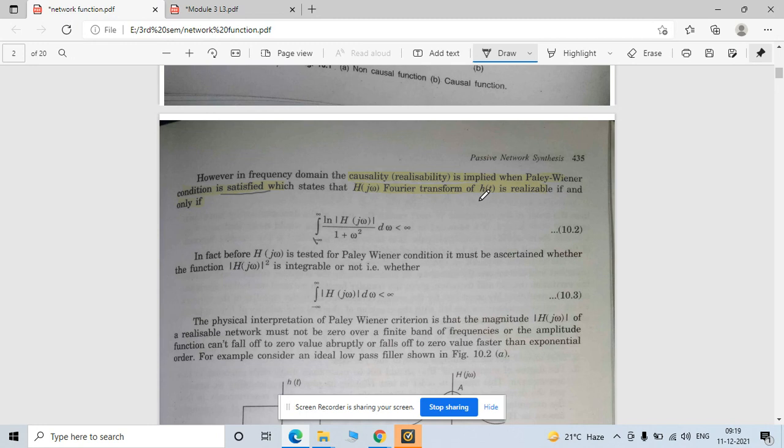For a function that is physically realizable, it must follow the Paley-Wiener condition, which means this function should not be infinite. It is always less than infinite. For any frequency, you must get a value less than infinite, and then only your function is realizable.